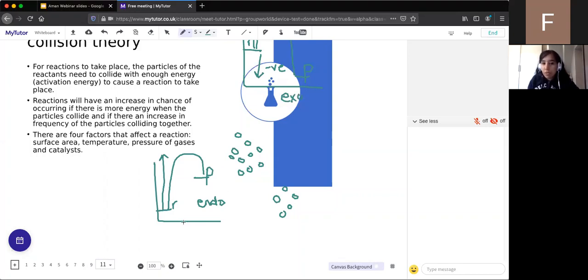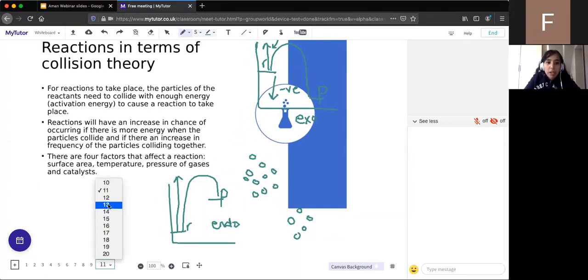So that's the first difference. The second difference is about the temperature of the atmosphere. In exothermic reactions, energy is given out, so the atmosphere increases in temperature. In endothermic reactions, energy is taken in, so the atmosphere decreases in temperature. So they're the two differences between exo and endothermic reactions, and it's really important that we're clear on those.